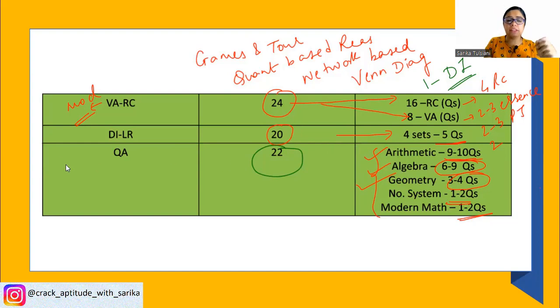So the quant section was considered to be moderate across slots. DILR was considered, however, to be difficult. But this has been a pattern over the years that DILR has always been a section which has been pretty much challenging compared to quant and VARC. Last year also it was the same, before that also it was the same, and this year the same thing happened.